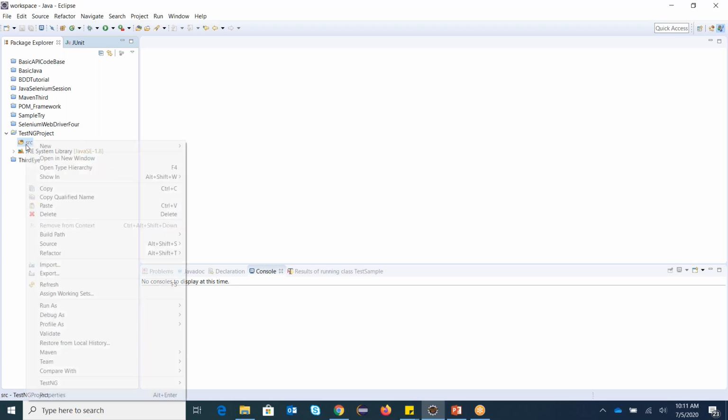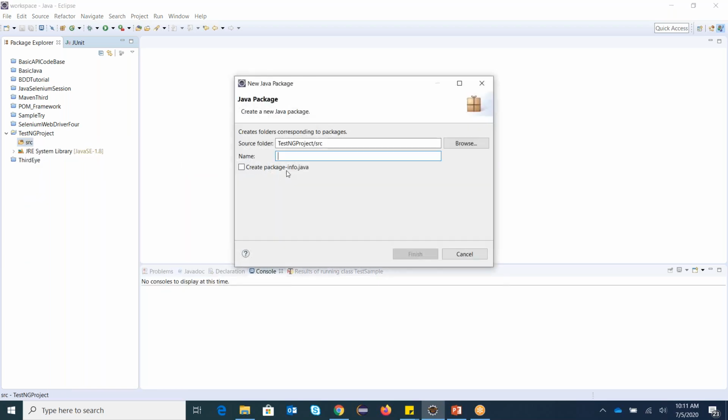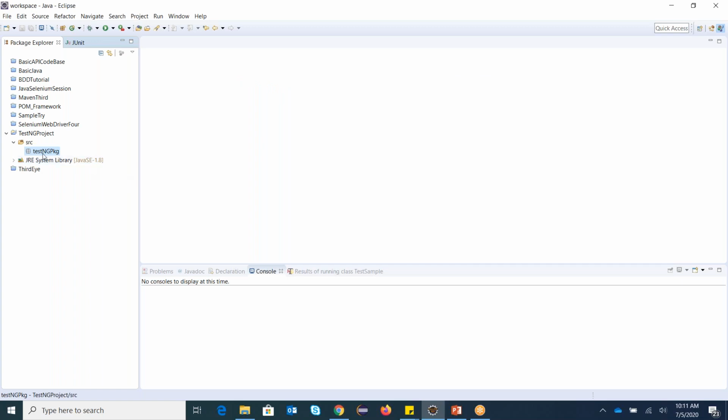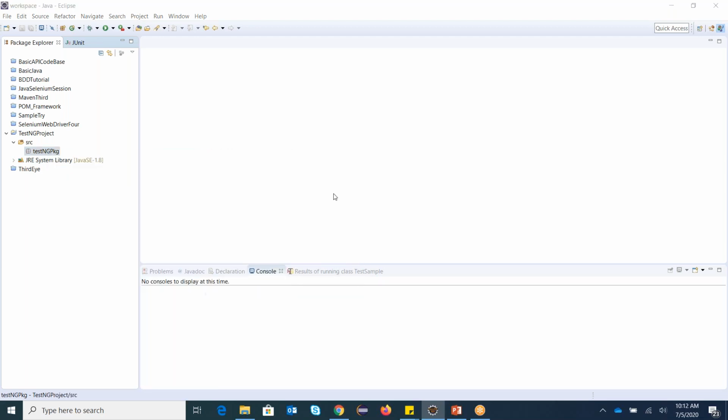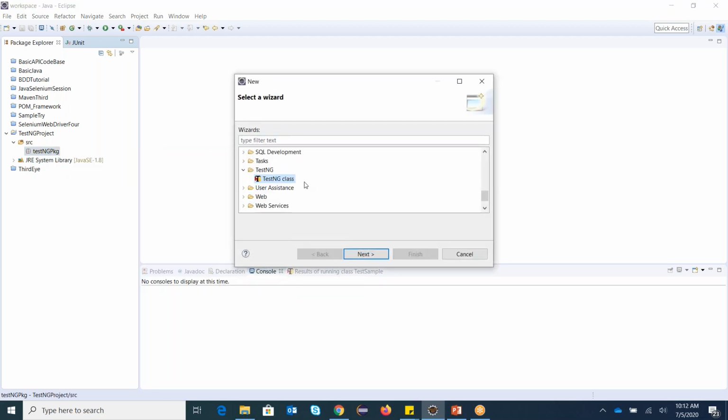Now I go back and create a new package in this source folder. Always a package starts with a small letter followed by camel case. So let's say I'm creating here a testng package. So I created a package, and that is what my package naming convention says. Now this time I'm not going to create a basic Java class. I'm going to create a new TestNG class. Go back here and you can see here there is TestNG. Once you right click, you can see this is the TestNG.